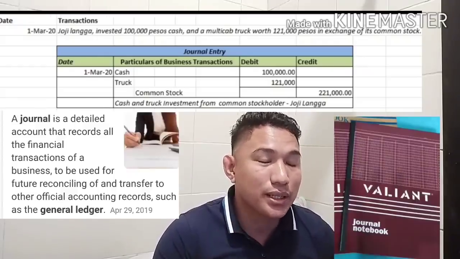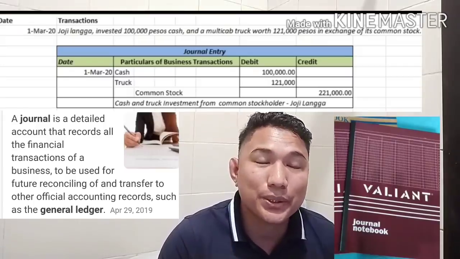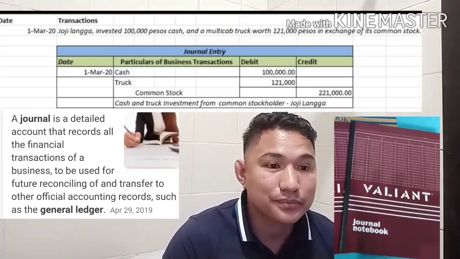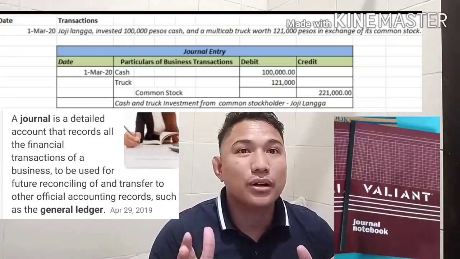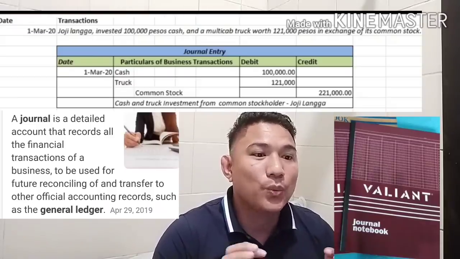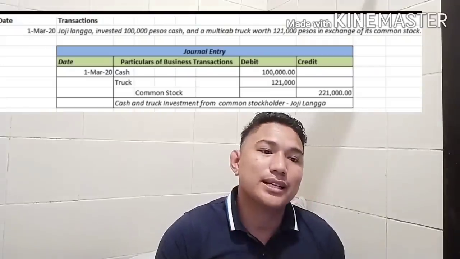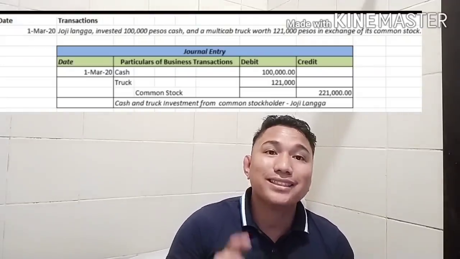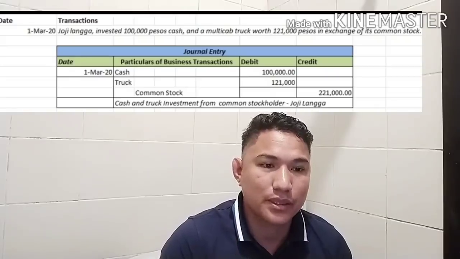This is the book where we are going to record this transaction. This general journal, we call it the Book of Original Entry because this is the first time we are recording the transaction. Going back to the transaction, what is the entry during the initial investment?